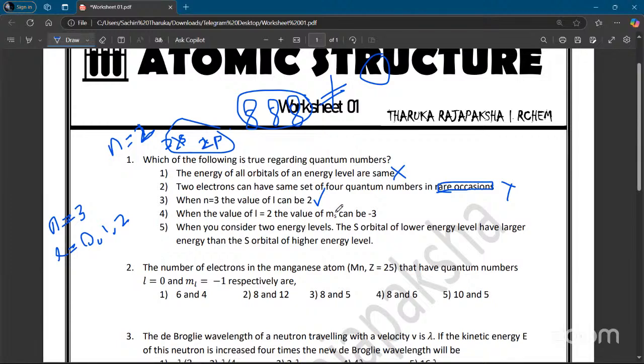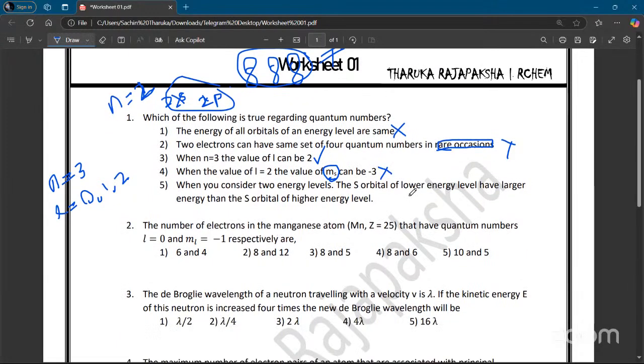When the value of L equals 0, the value of m sub s can be minus 3. Now m sub s is equal to plus or minus half, so that one is wrong. When you consider 2 energy levels, the s orbital of the lower energy level has larger energy than the s orbital of the higher energy level. That would mean 1s has lesser energy than 2s, and that is what they are saying. But lower energy levels have lower energy than the higher energy levels. So that statement is wrong. So the answer is answer 3.